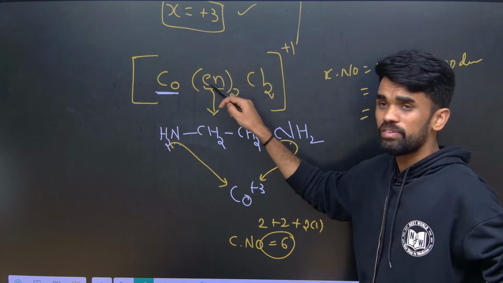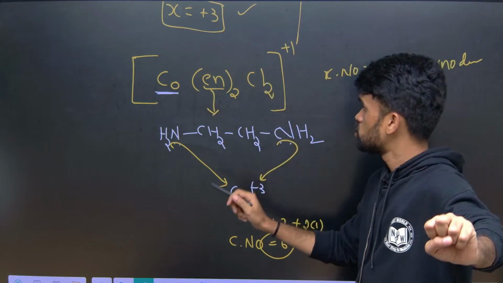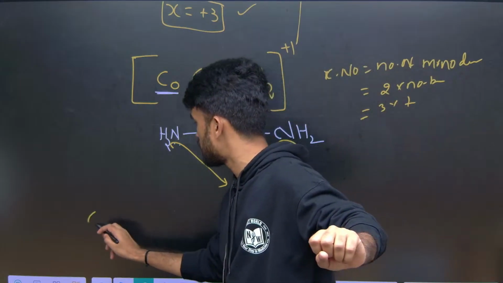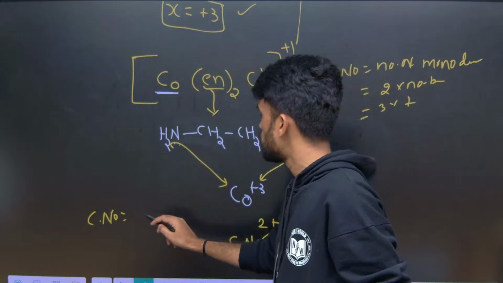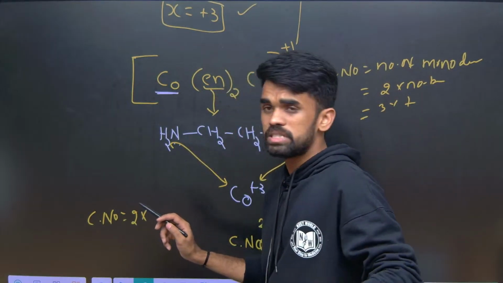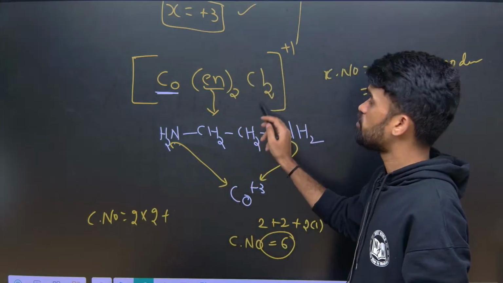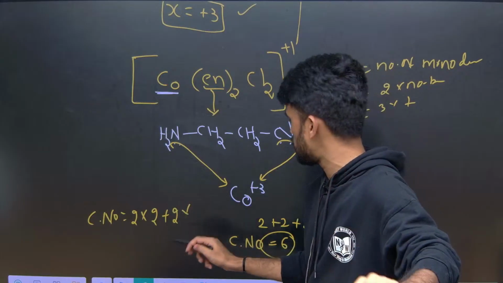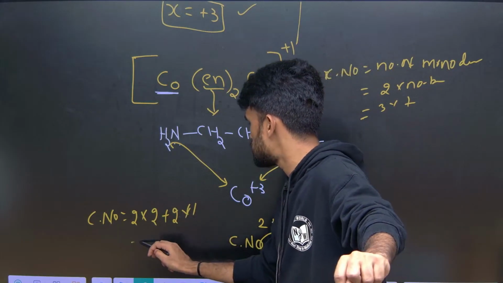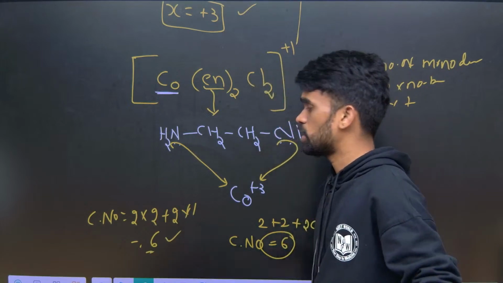So here how many bidentate ligands do we have? 2 bidentate and 2 monodentate. So what is the coordination number formula? Here the coordination number equals, the number of bidentate ligands is 2, and since I am saying bidentate, 2 into 2, right? The number of monodentate ligands is 2, and mono means only one dentating site, so 2 into 1. So overall 4 plus 2, total 6. This is how you can make the formula.